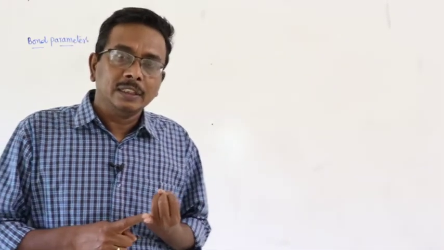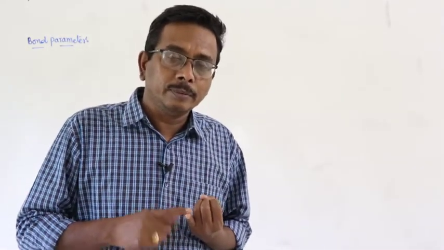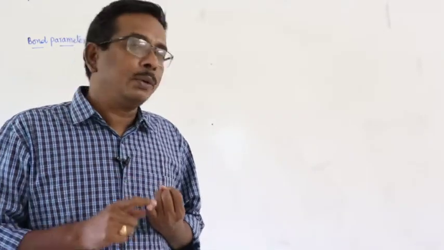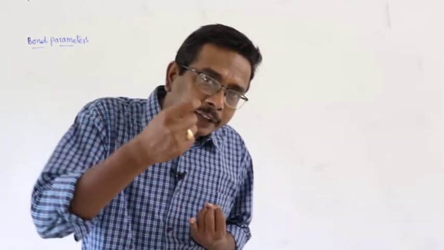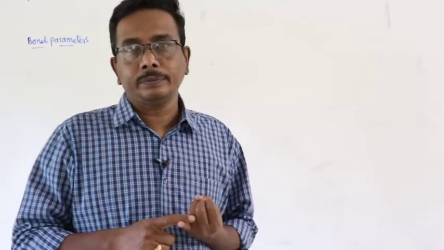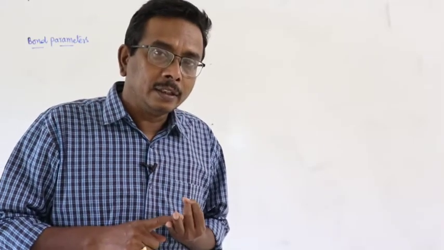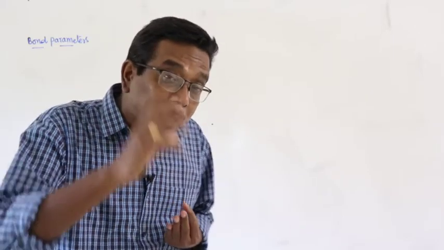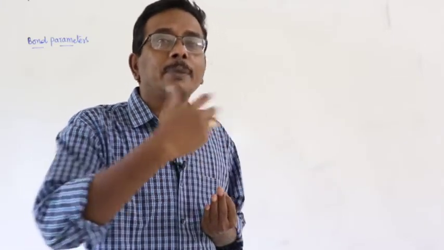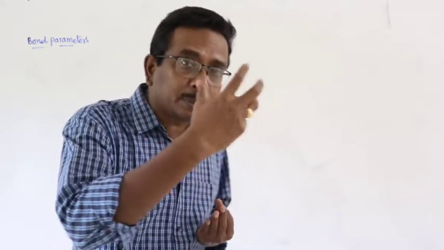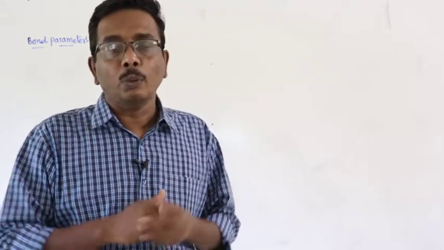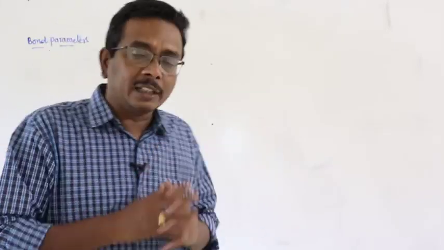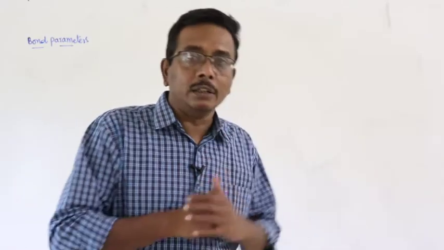Number one, central atom. Means, before going to study about a molecule, first we should identify the central atom. And second, what are bonded atoms? Third one, what are the bonds present between the central atom and bonded atom? Means, what are the bonds present in the molecule? What is the geometry? What is the bond energy? What is the bond length? What is the bond angle?